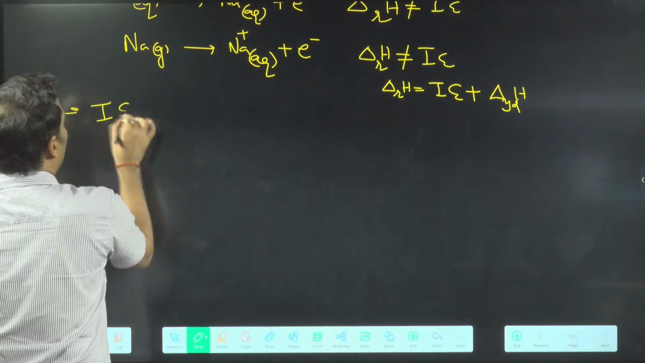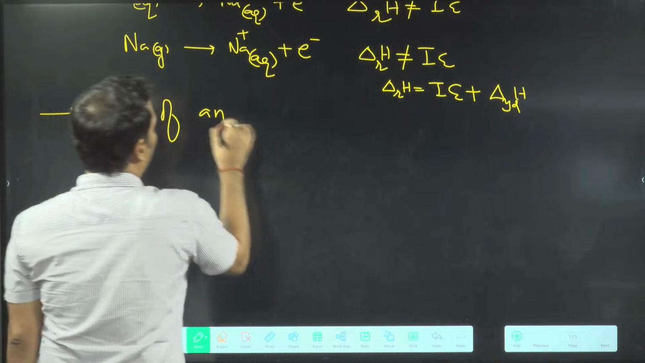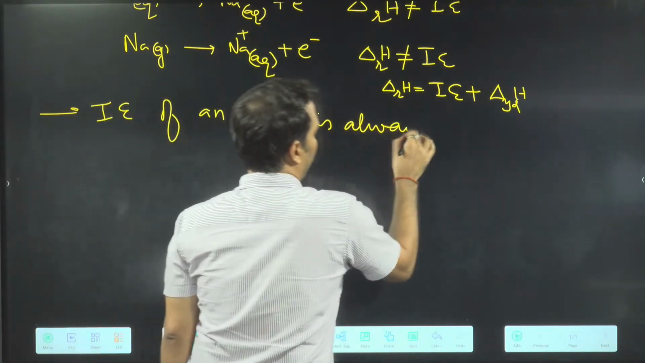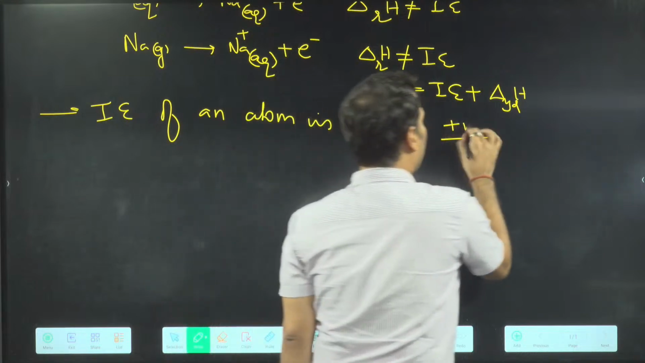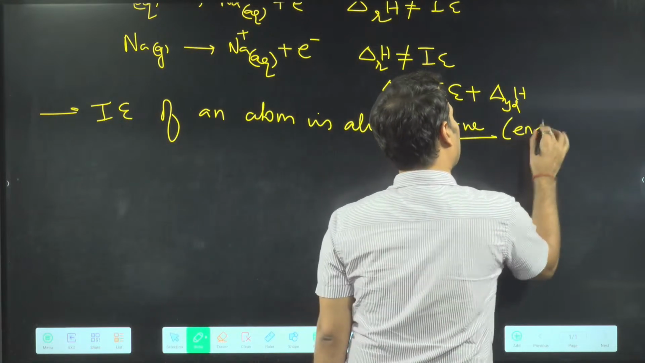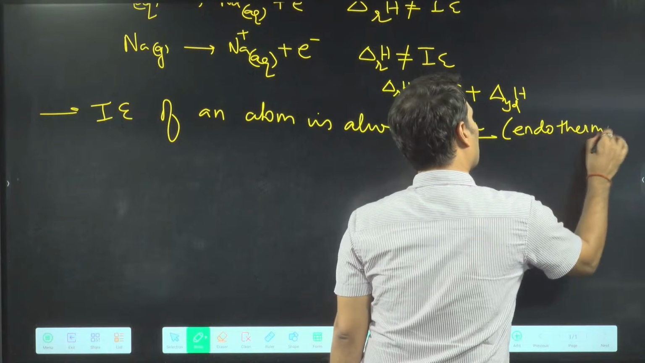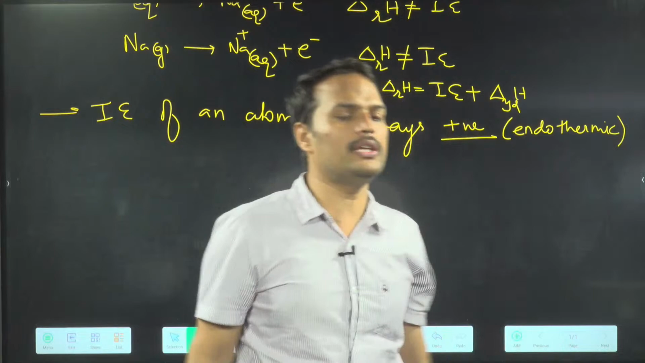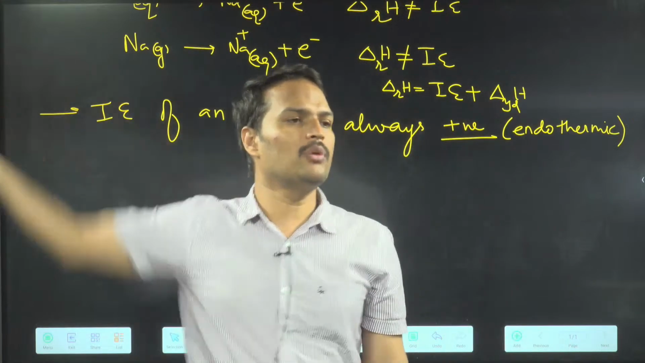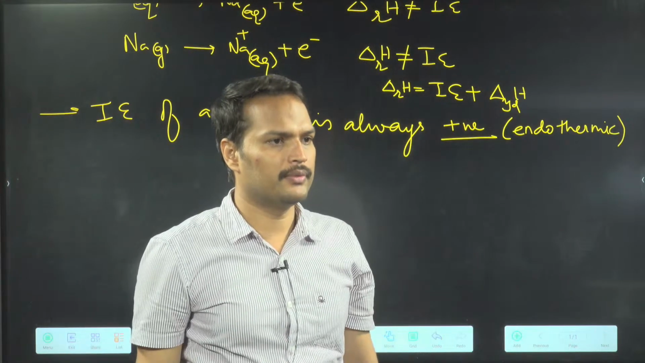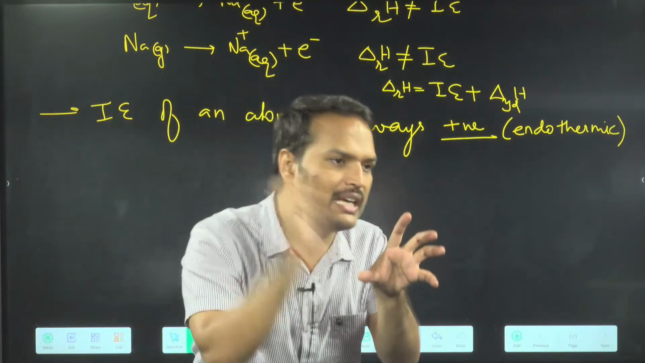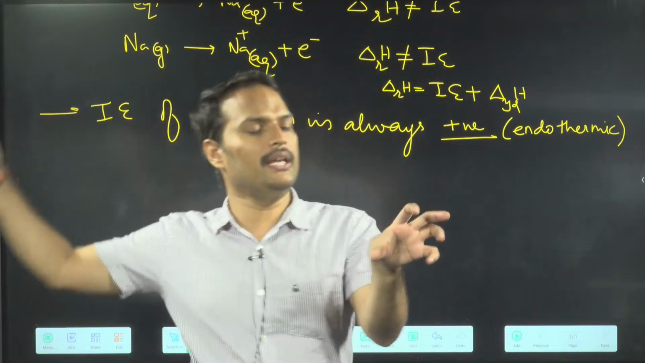Okay? So we say like this that ionization energy of an atom is always what? Tell me, positive or negative? Positive. It is endothermic. You have to remove the electron. Now see, electron is bound to the nucleus. How can you remove it without giving energy? ठीक है ना? So for a neutral atom, you will always have to give energy to remove the electron.